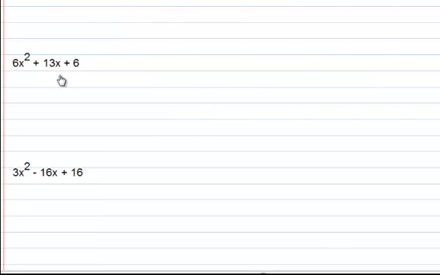And let's just do a couple more examples. So here, again, trinomial, leading coefficient of 1, no GCF.